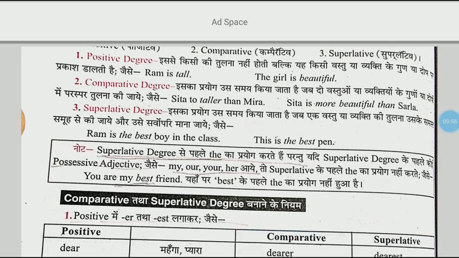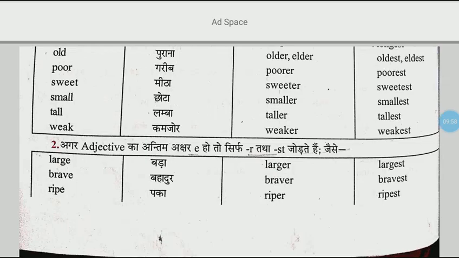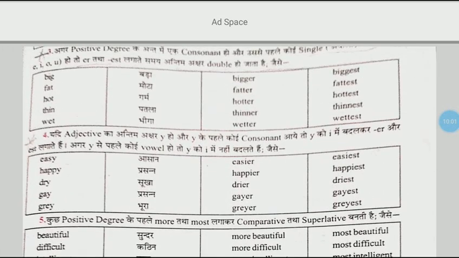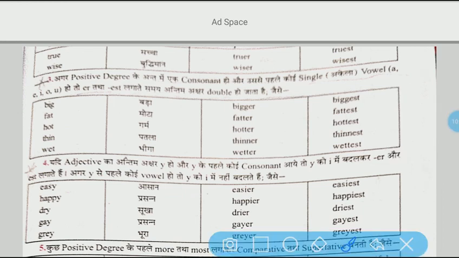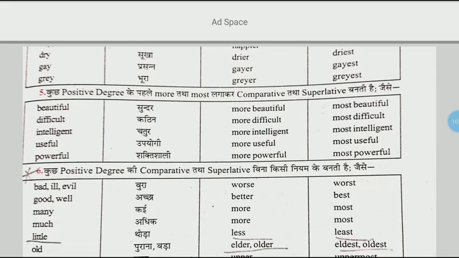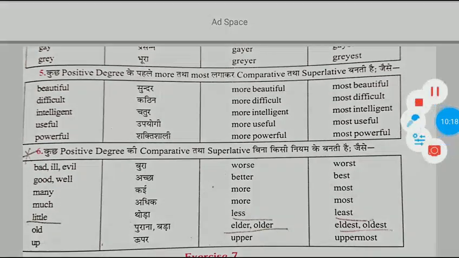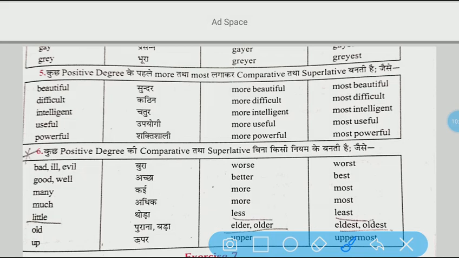Now what you have to do. Here I have mentioned star marks that you have to also write. These star marks are important points that you have to write with examples. In examples, don't write all the examples, at least 2 or 3 examples you have to write. Similarly, here I have made star marks, so you have to also write these examples. At first read all, and whatever you find difficult to learn, that you have to write.